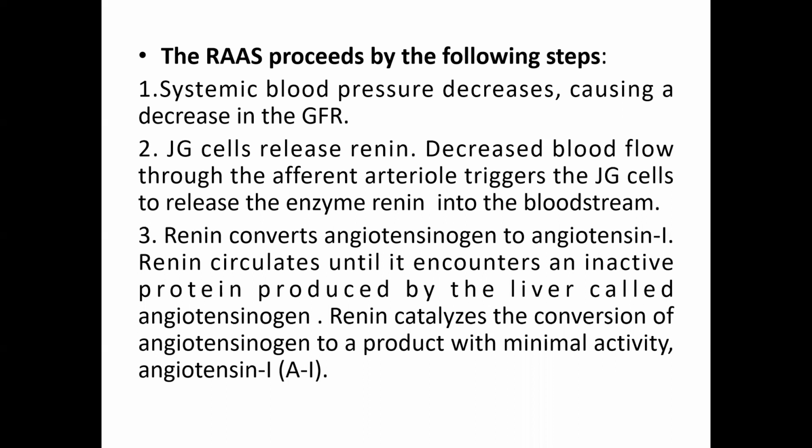Remember, whenever the blood pressure decreases, the blood flow also decreases towards the glomerulus, right? Whenever the blood flow decreases, it stimulates the JG cells to release the enzyme known as renin into the bloodstream, right? This renin converts angiotensinogen to angiotensin 1. Angiotensinogen is an inactive protein produced by the liver. Renin catalyzes the conversion of angiotensinogen to angiotensin 1.